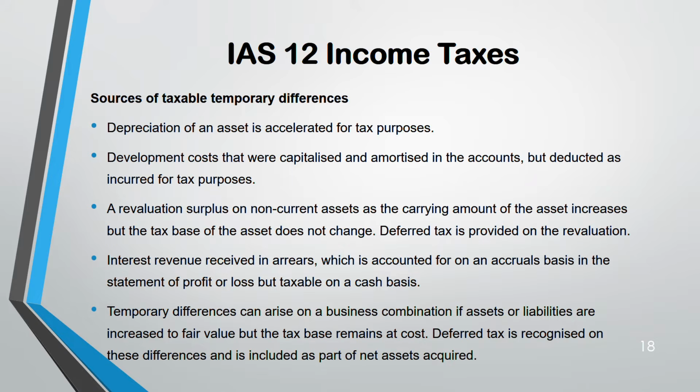Last one. Temporary differences can arise on business combination if assets or liabilities are increased to fair value, but the tax base remains at cost. So in a business combination, assets and liabilities are at fair value, but the tax base remains at cost only. Once you calculate deferred tax on that, remember that deferred tax also becomes a part of the net assets that you have acquired. This comes in your consolidation when you are acquiring a subsidiary. During that time you need this.